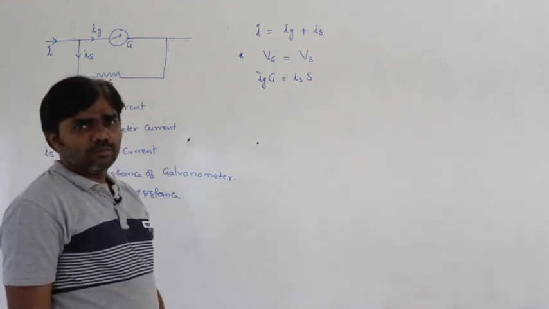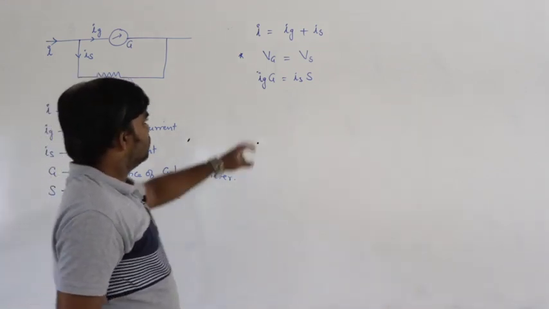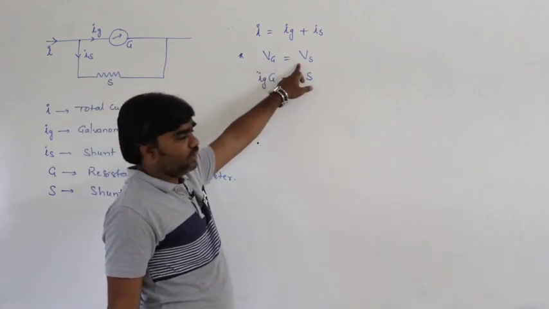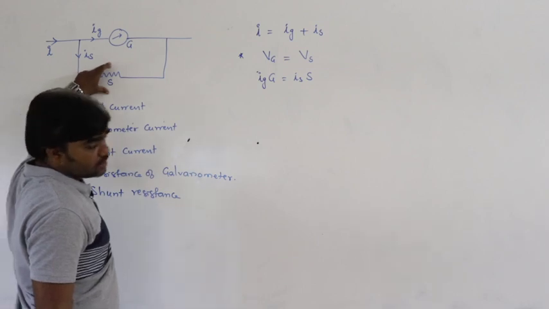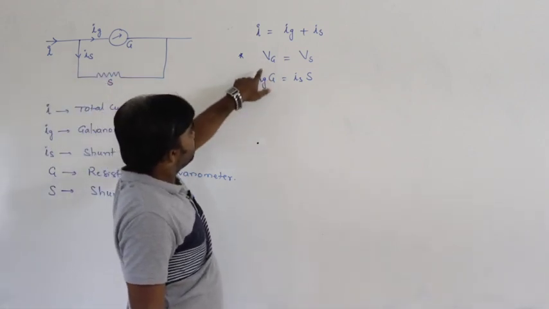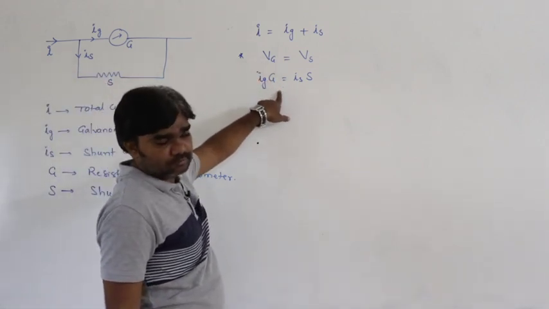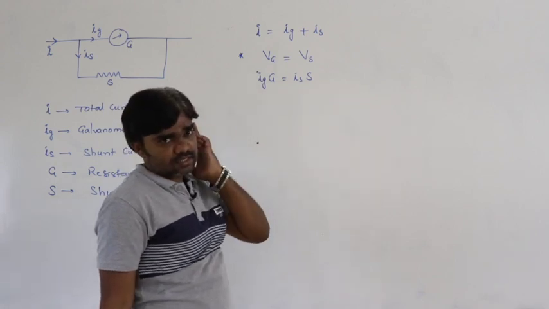According to Ohm's law, potential V = IR. That's why Vg = Vs. So Vg = IgG = IsS.